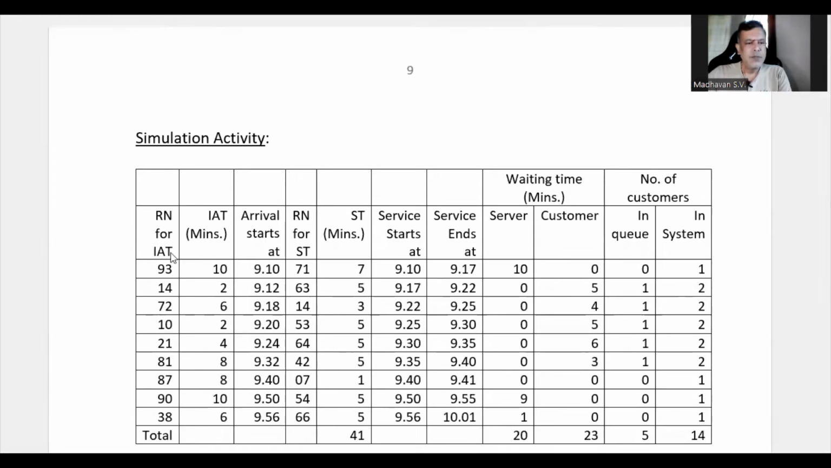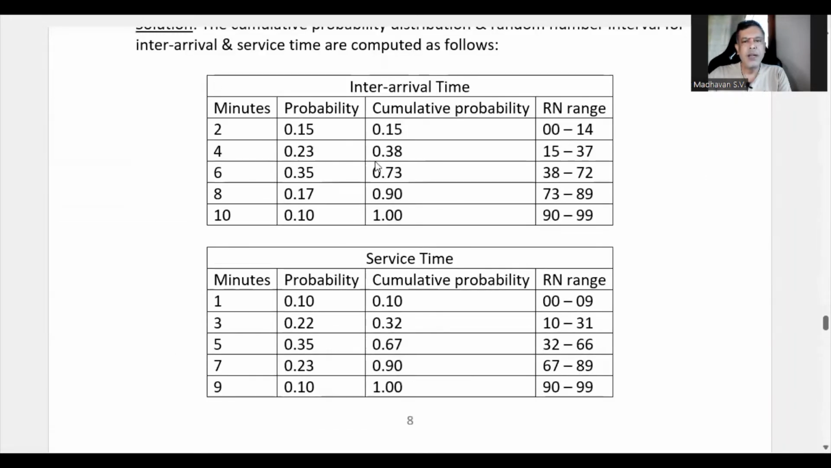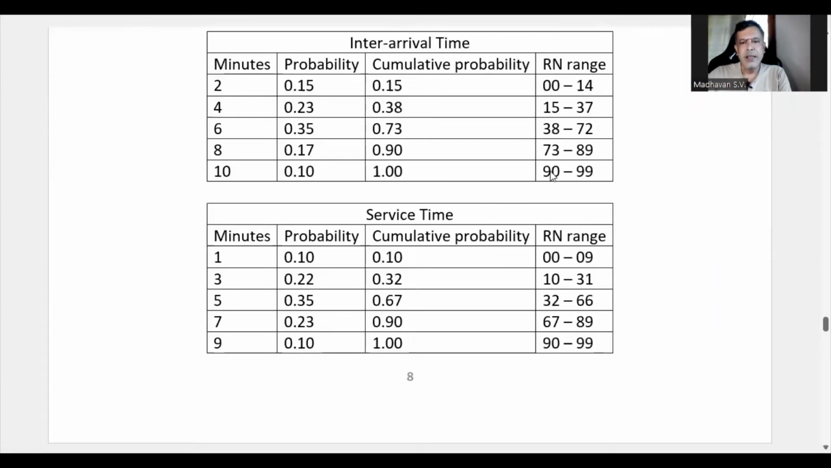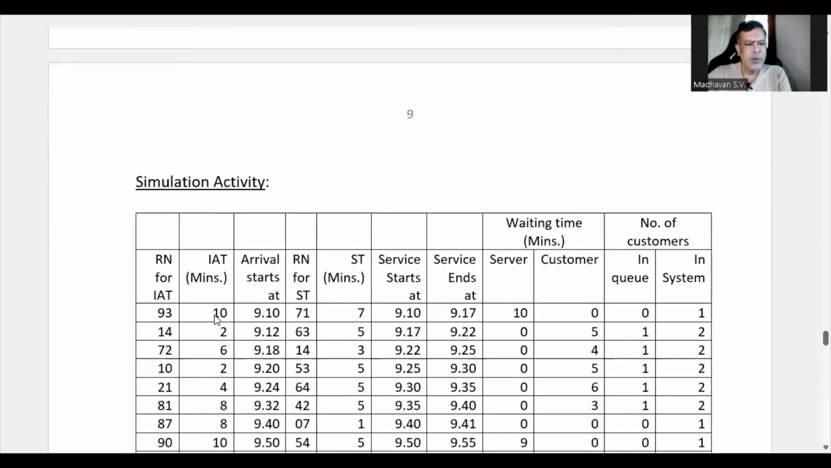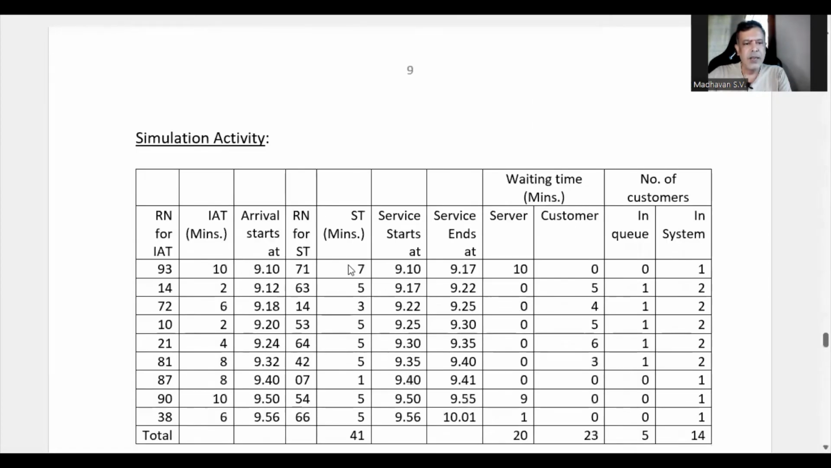Now, the first random number, which is meant for inter-arrival time, is 93. So you go to that inter-arrival time's probability distribution. Here you look for this number 93. 93 is lying between 90 to 99. So the corresponding inter-arrival time is 10. So we go there and enter 10 over there. Similarly, for the next random number, which is 71 for service time, we go to the service time probability distribution. 71 lies between these two. So the corresponding minutes is 7. So we enter 7 here.